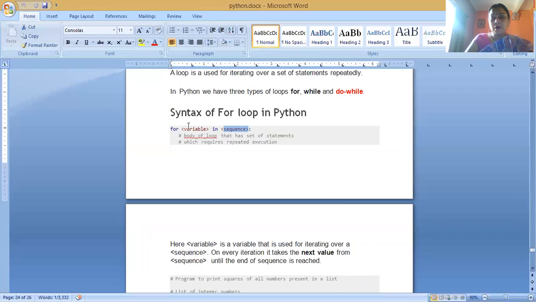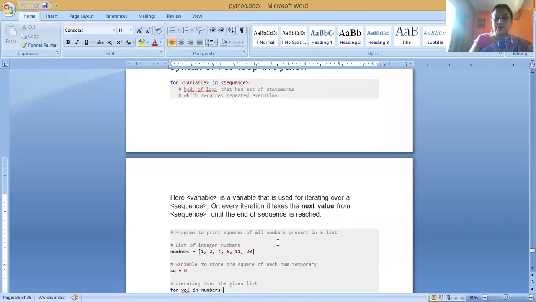Variable. First of all, here we define a variable, and here we define a sequence data type. So let's see the example of for loop using the sequence data type.